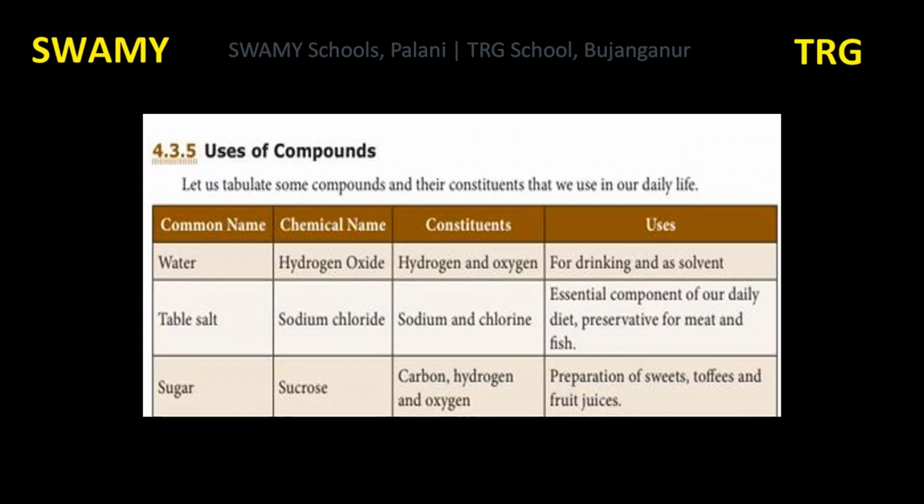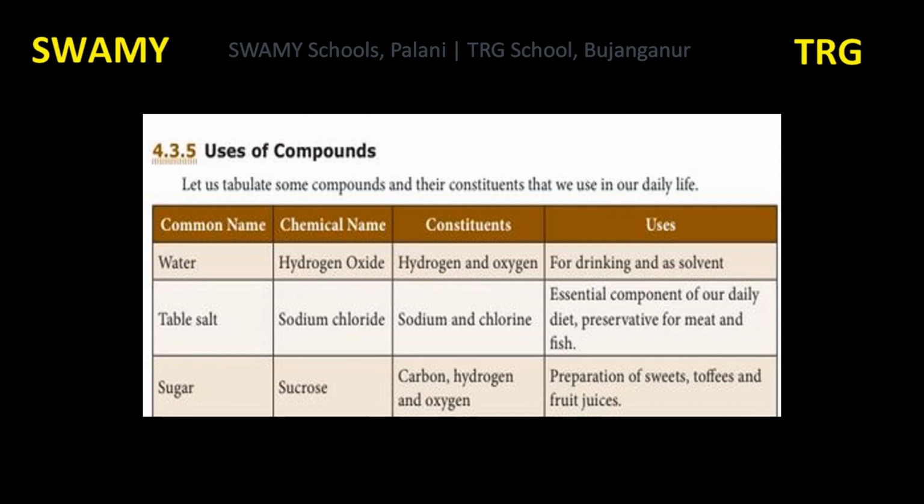Uses of compounds. Already we know that compounds contain constituents in them. Compounds and their constituents that we use in our daily life, we are going to see in the tabular column. Common name of the compound, then chemical name, constituents, what are the elements present in that compound, and then we are going to see about the uses of that compound. First example is water.